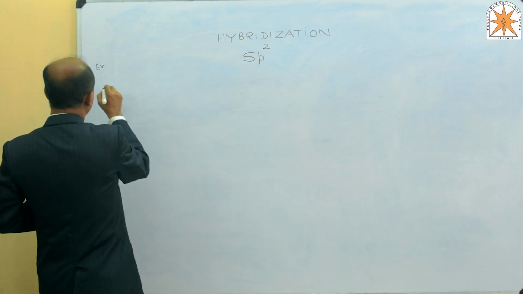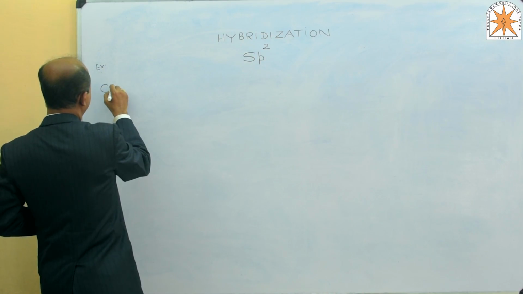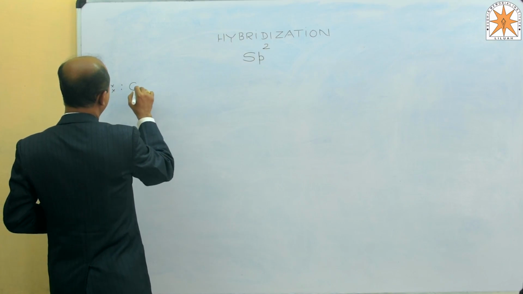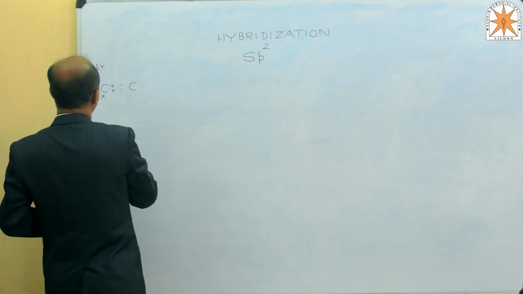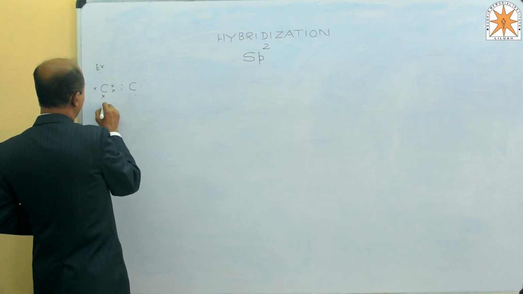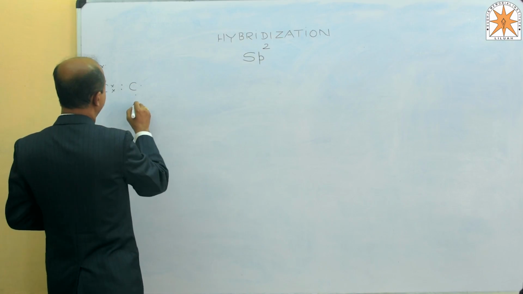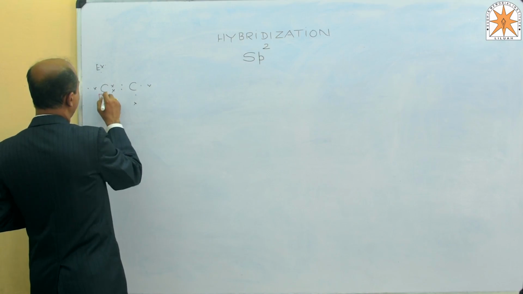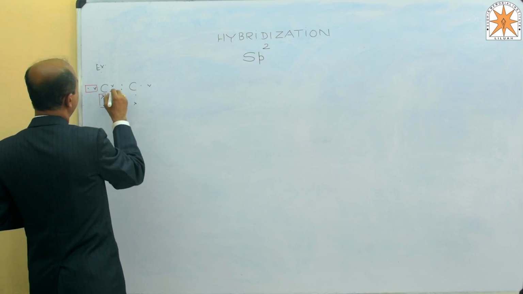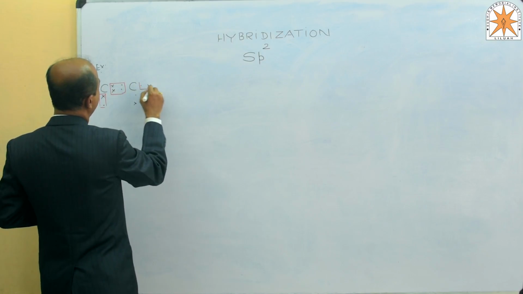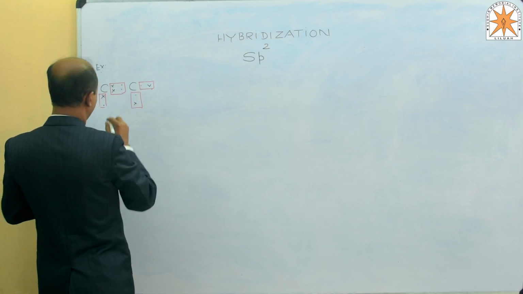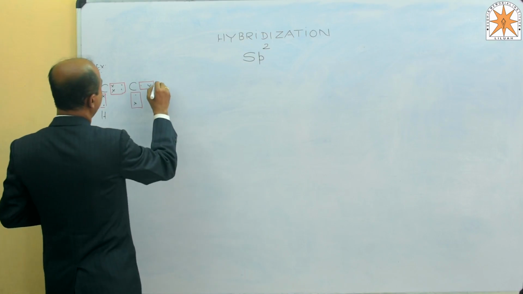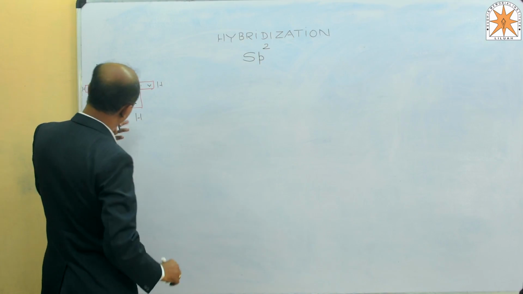This one carbon has 4 valence electrons, this carbon also has 4 valence electrons, and here the hydrogen atoms share electrons. There are 4 hydrogen atoms, 1 from this, second, third and fourth.